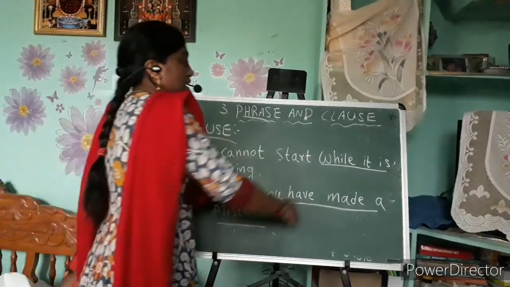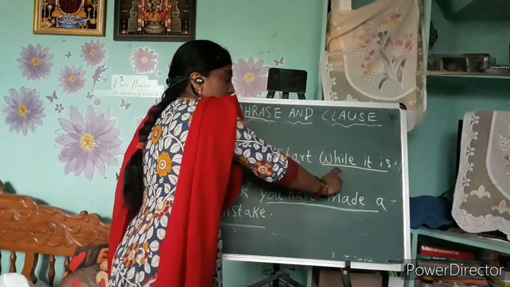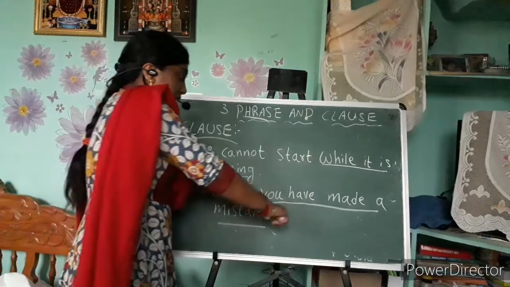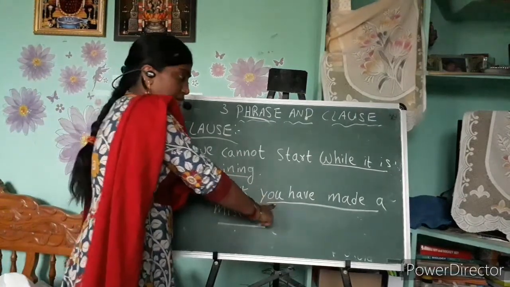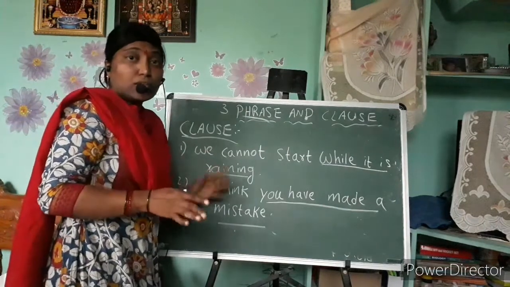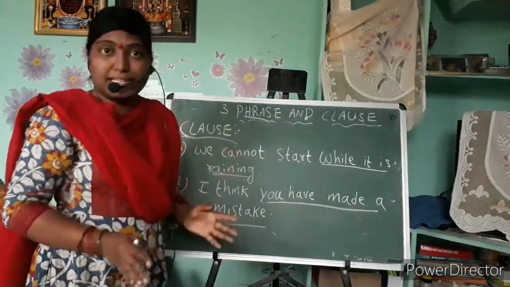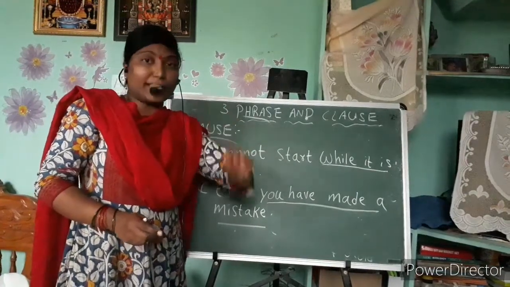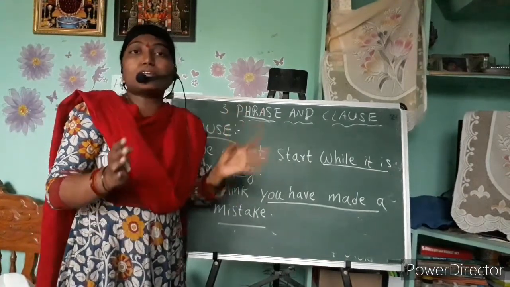Here, "while it is" is the subject and the remaining is the predicate. And here, "you" is the subject, and all the remaining words are the predicate. I hope you understood. A clause is a part of the sentence which contains a subject and a predicate. Understood, no? And what is a phrase?